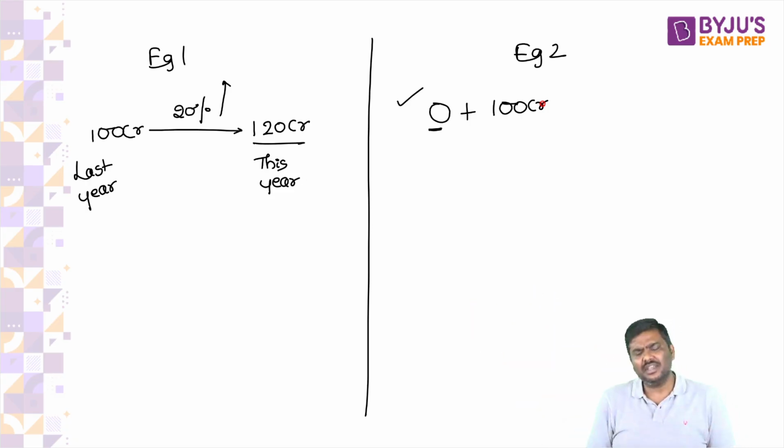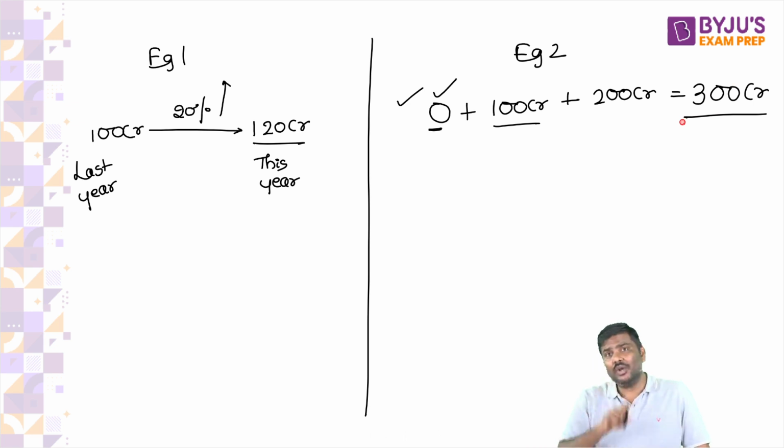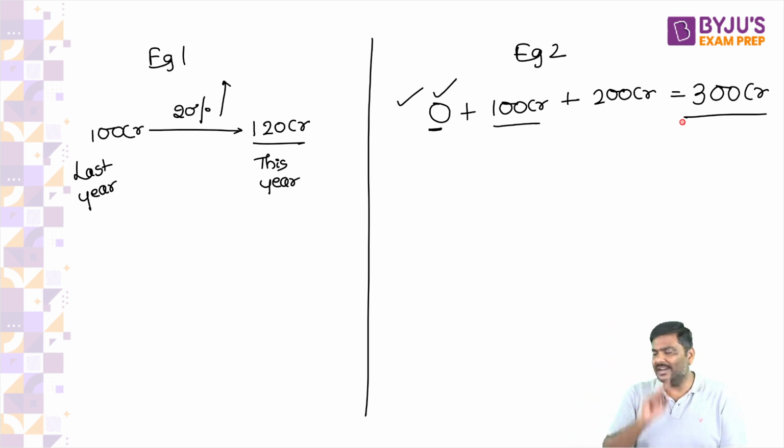Then the finance minister says, okay, 0 plus 100, I will allocate another 200 crore rupees for this ministry. Now, the total allocation done in example 2 will be 300 crore.